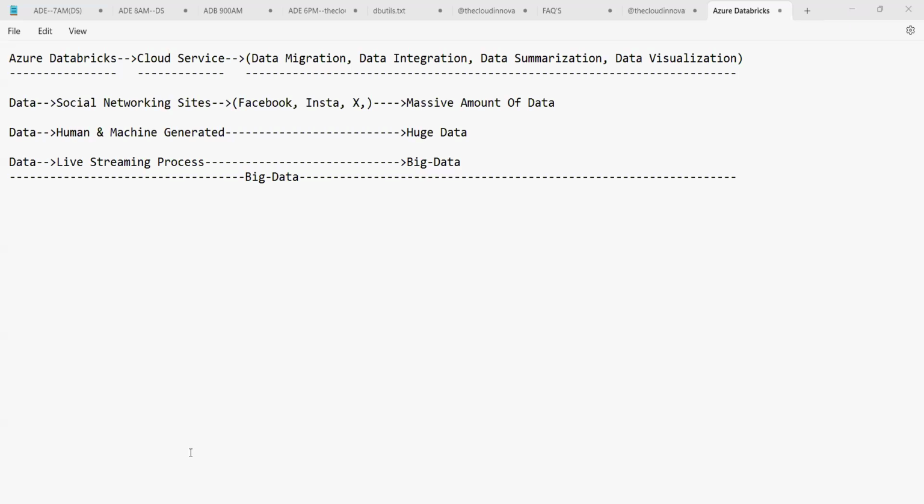The massive amount of data is called big data. You can get the massive volume of data, that is the huge volume of data, and that is called big data. Massive volume, huge data, or big data is one and the same, guys, nothing else. So this big data is classified into three categories. The first one is called structured data.